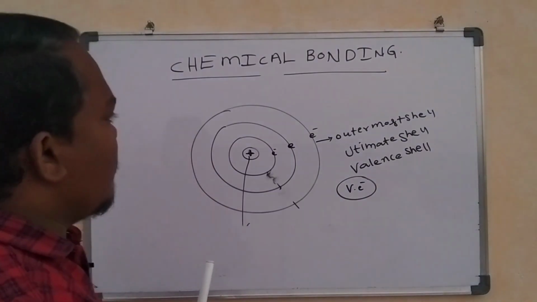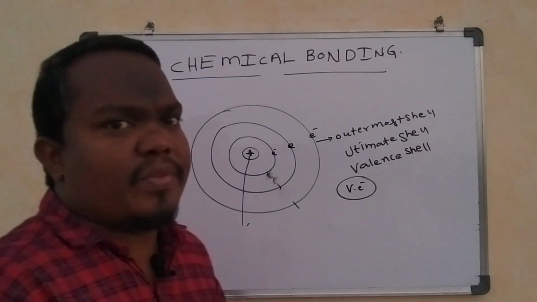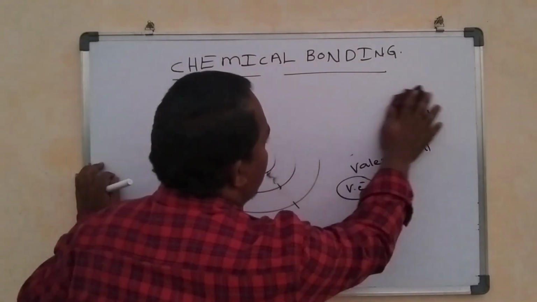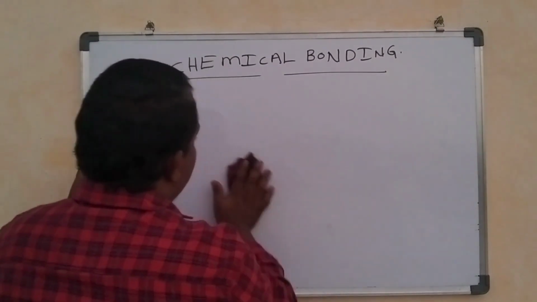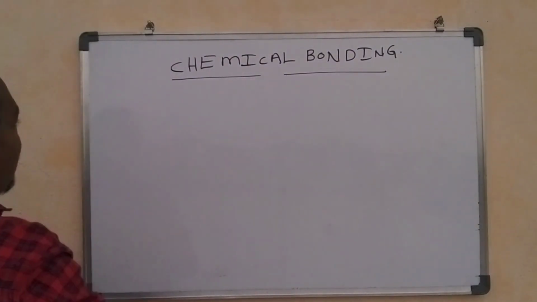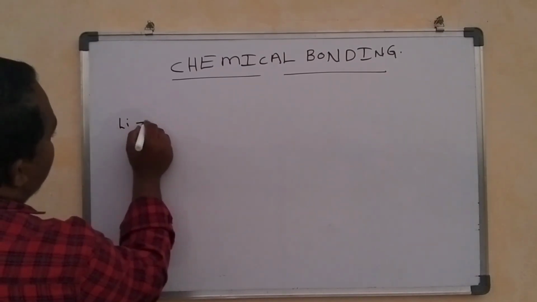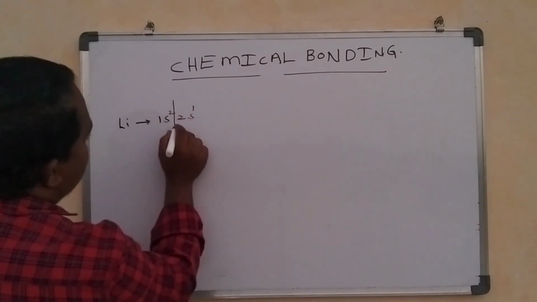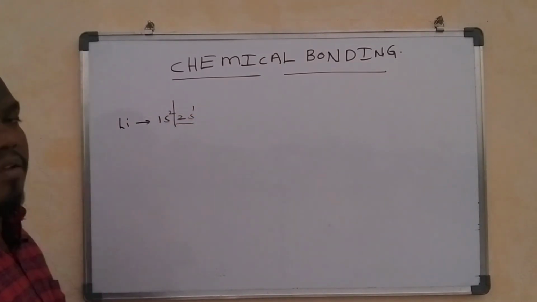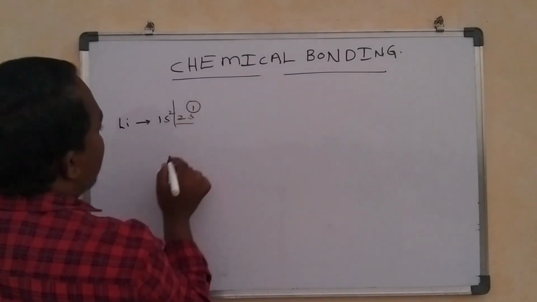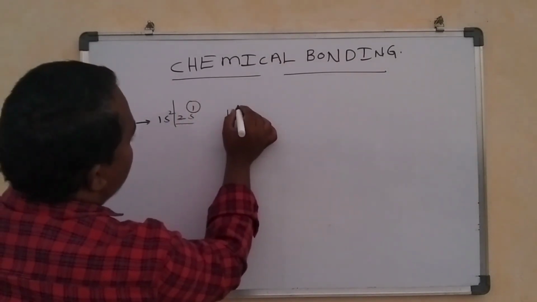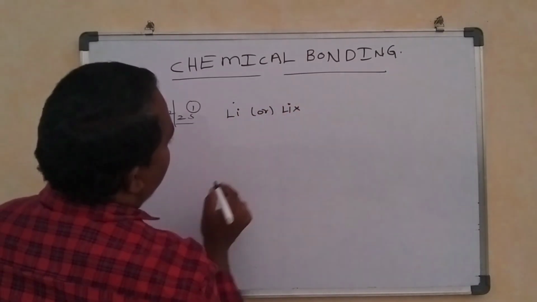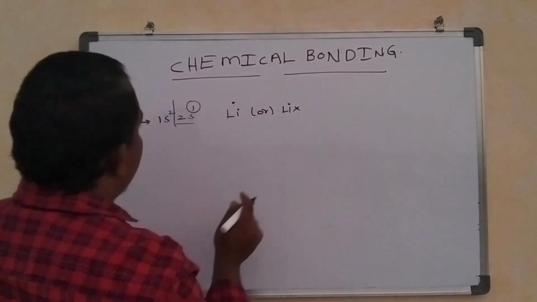To understand valency theory, Kossel and Lewis together introduced Lewis dot structures. Let me go with Lewis dot structures. For example, lithium has the electronic configuration 1s2 2s1. The second shell is the valence shell, with 1 electron. Lithium is represented with a dot like this, or in the form of a cross. Either a dot or a cross can be used.